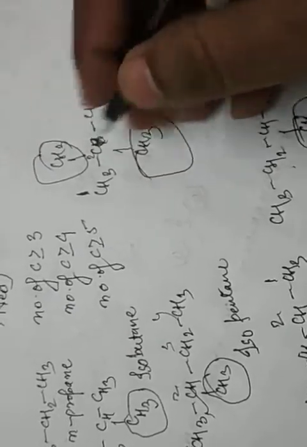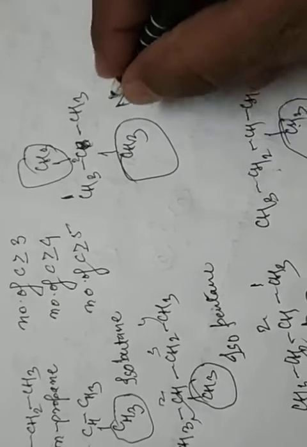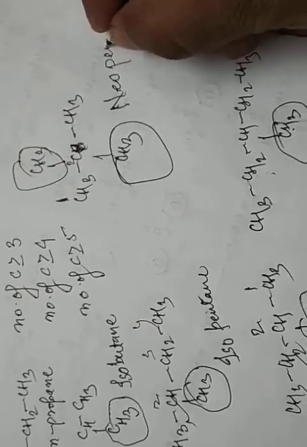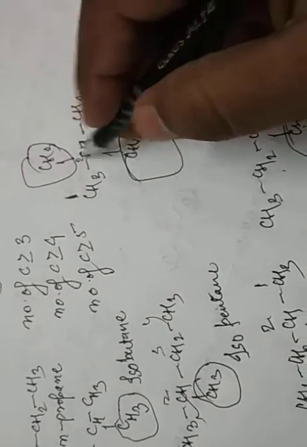Second carbon contains a 2-methyl group. This is called neo. And how many carbons are present? 5. This is pentane, but the IUPAC name is 2,2-dimethyl propane. Clear? So this is the actual meaning of chain isomerism.